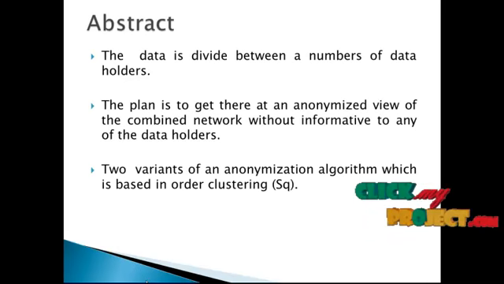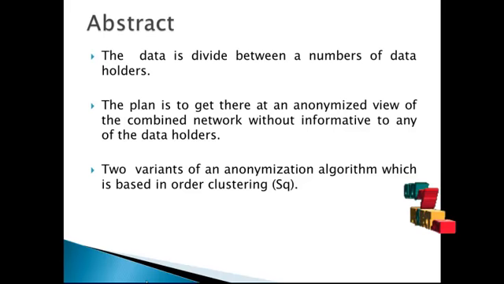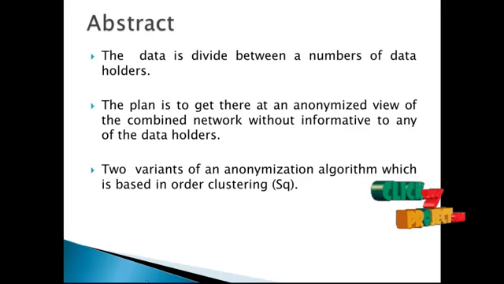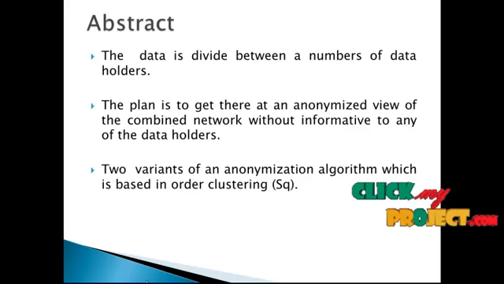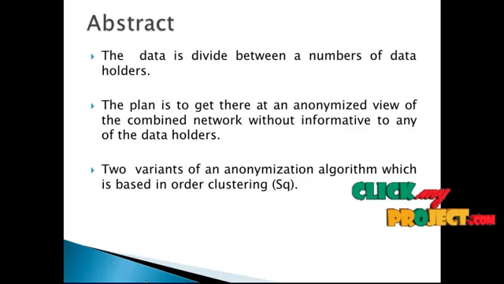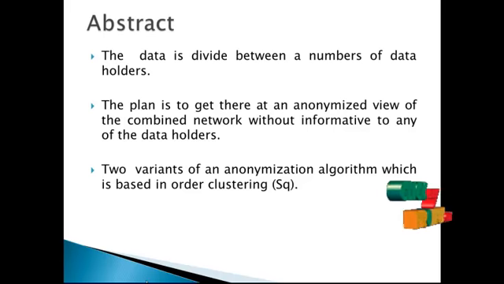Abstract. The data is divided between a number of data holders. In the existing system, data is stored in a single table. In the proposed system, the data is stored in multiple tables. The plan is to get the anonymization view of the combined network without disclosing information to any of the data holders. When storing multiple tables, a hacker may access the data, so it is not clear to inform.